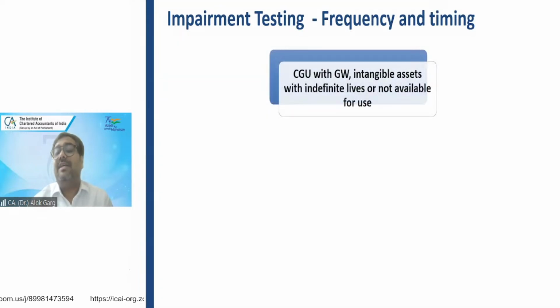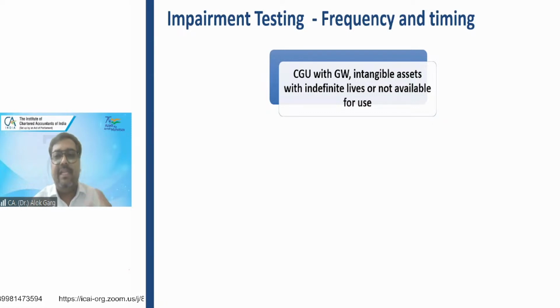Impairment testing frequency and timing. Friends, the standard says that if you have a cash generating unit with, remember, 3 assets: intangible asset not yet available for use, intangible asset with indefinite life, or goodwill acquired in business combination.